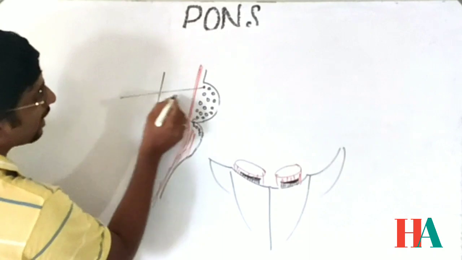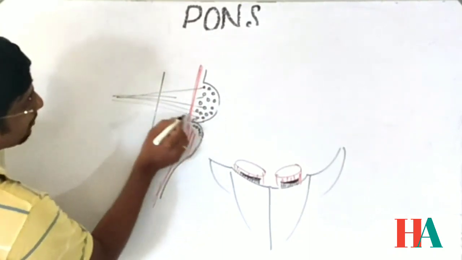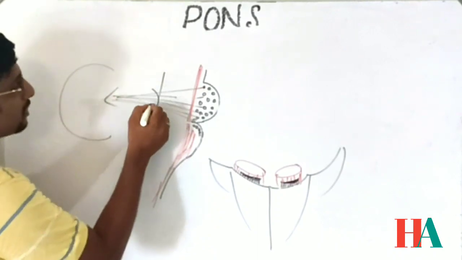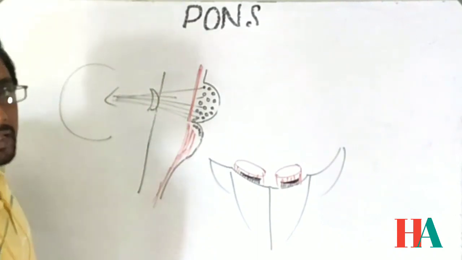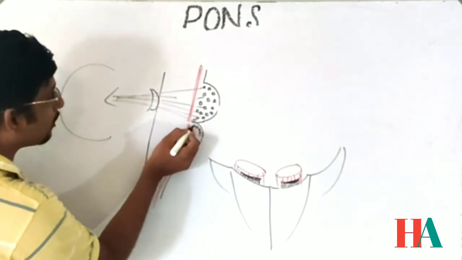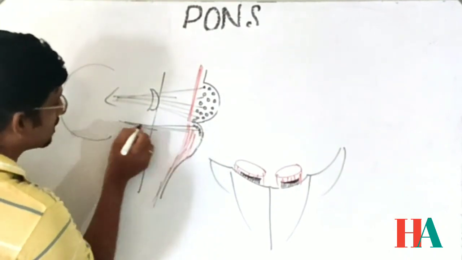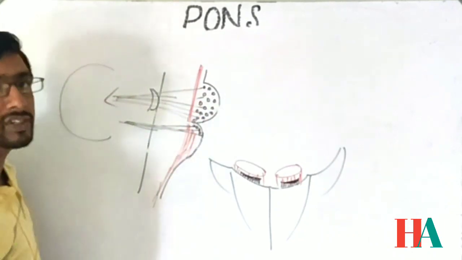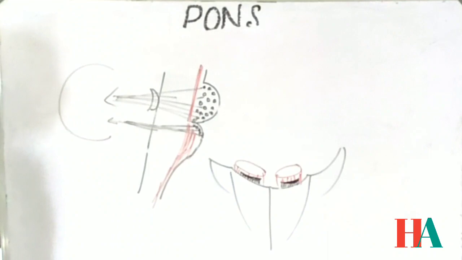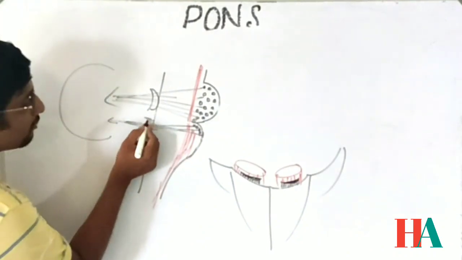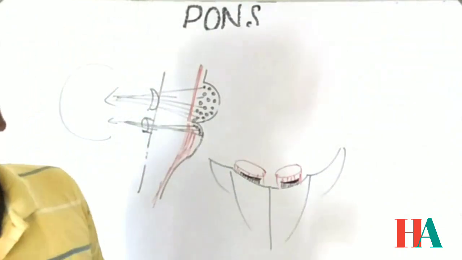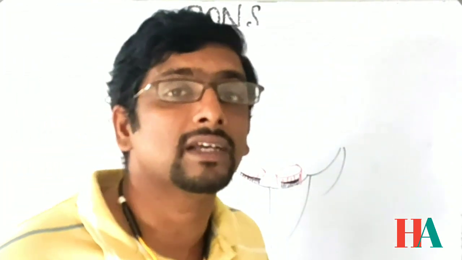What will they do? The pontine nuclei cross and go to the cerebellum, isn't it? And they choose the middle cerebellar peduncle to cross. The arcuate nuclei are also going to cross. The pontine nuclei function and the arcuate functions are the same, and they also come to the cerebellum, but through the inferior cerebellar peduncles.